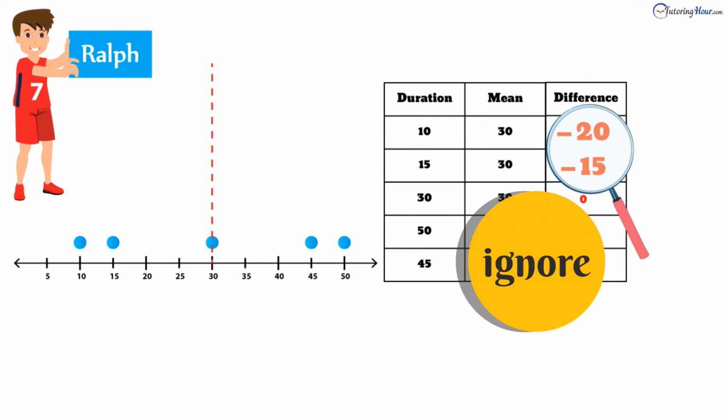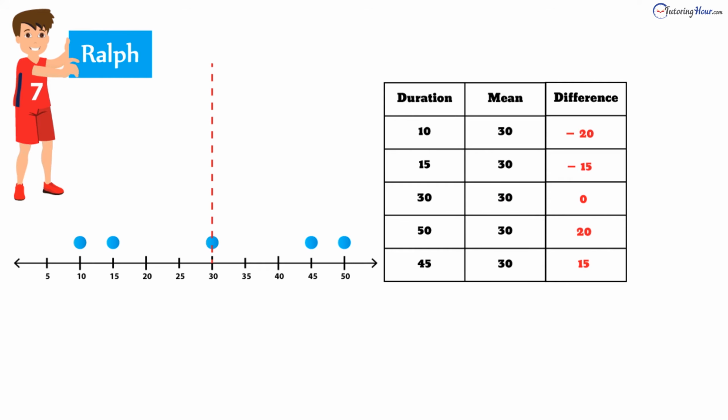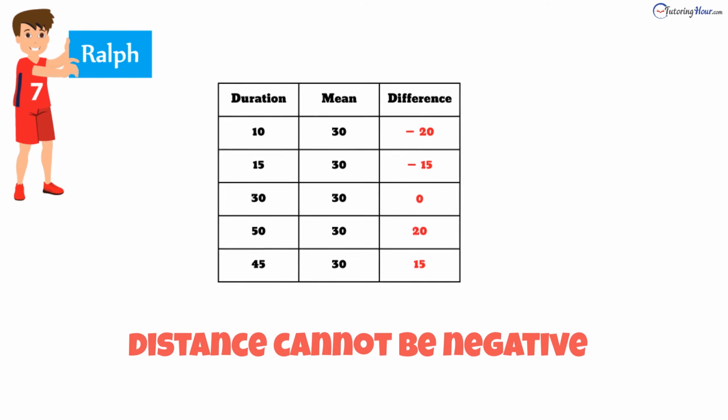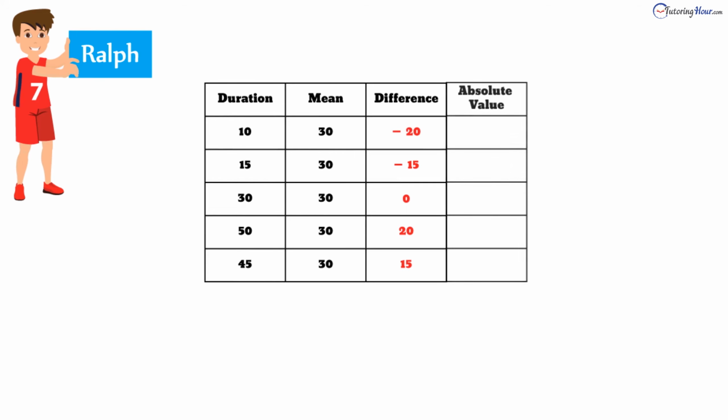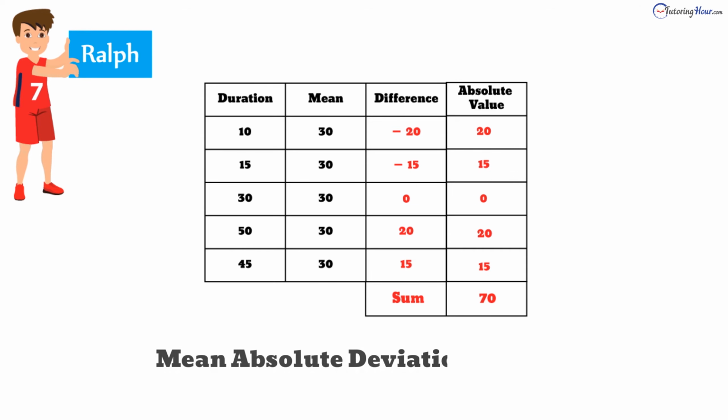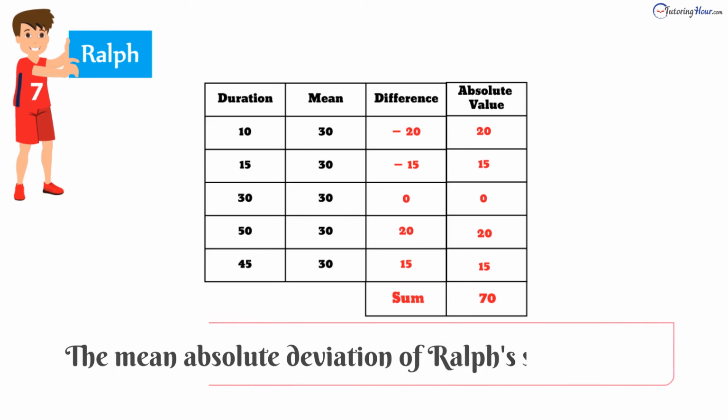We can ignore the negative deviations, as we are interested in how far each data point is from the mean. We need not worry about them being on the left or right. As distance cannot be negative, we'll take the absolute values of the deviations. We have 20, 15, 0, 20, and 15. Adding the absolute values of the deviations, we have 70. Now, we need to find the mean of the absolute deviations. We'll divide 70 by 5, and that is 14. The mean absolute deviation of Ralph's sessions is 14.